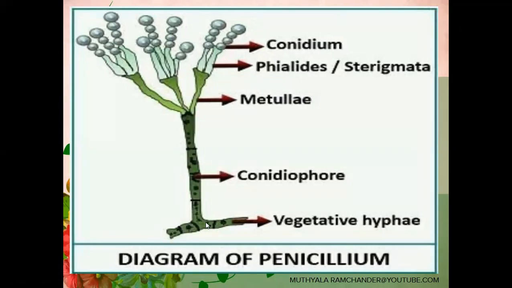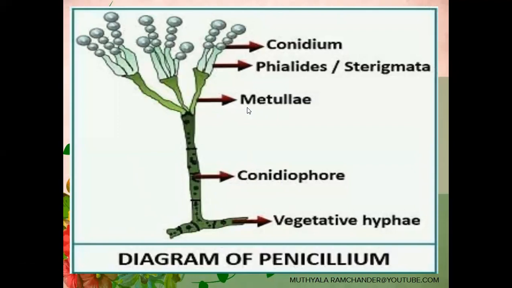During the favorable conditions, from the mycelium, aerial stalk-like structures are developed. They are called conidiophores. On this conidiophore, flower vase-like structures are developed. They are called metulae.